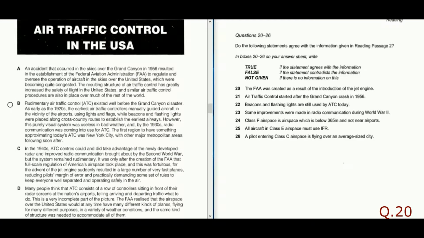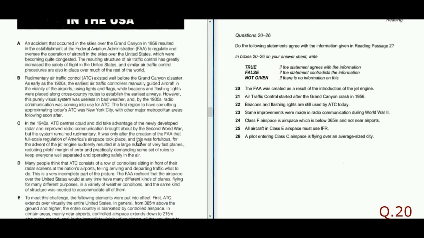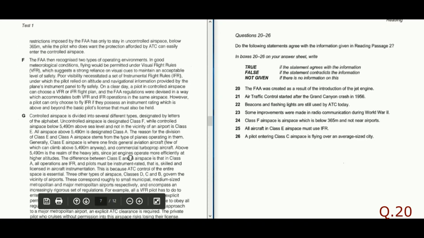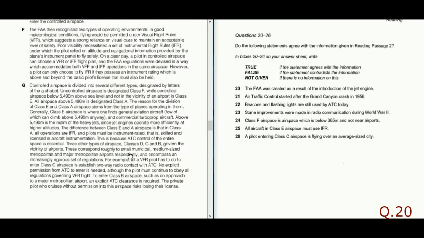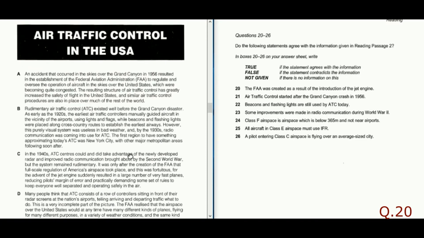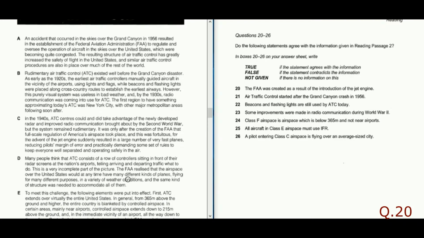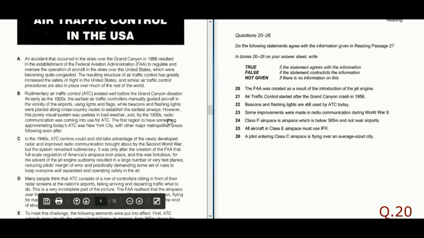Whenever we start solving True, False, Not Given, we first go to the topic where the FAA is discussed. Here I could see FAA discussed over here, and also here, and afterwards I could not find anything pertaining to FAA. So my answer will be either in this or in this. And as I have said, it comes in passage order, so let me read the first passage.